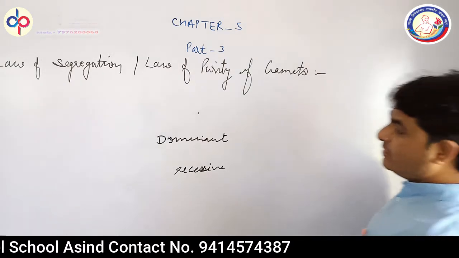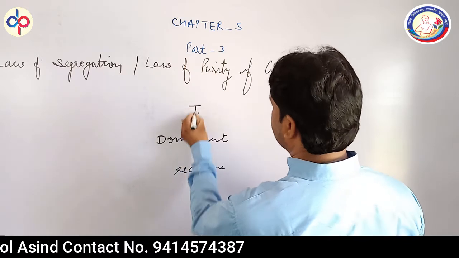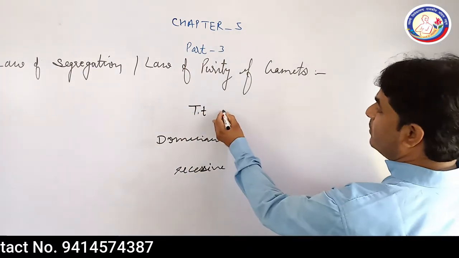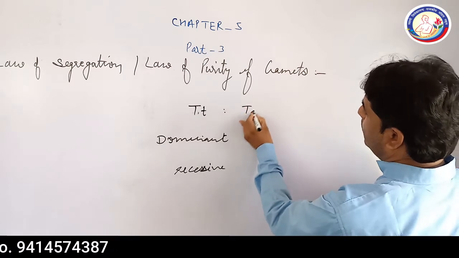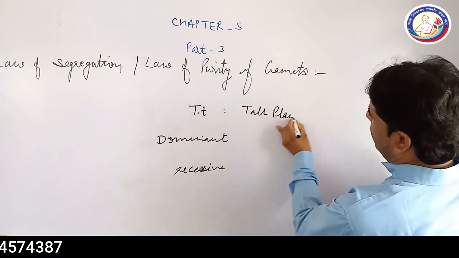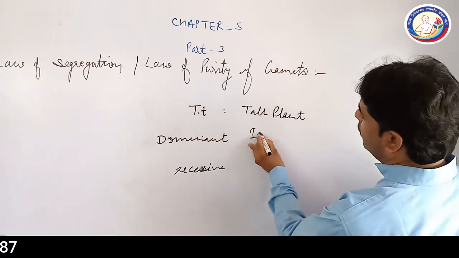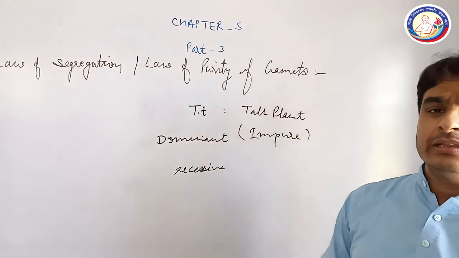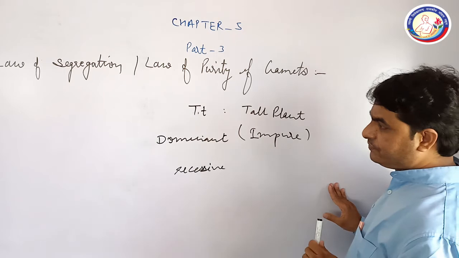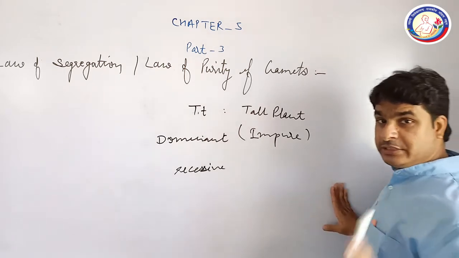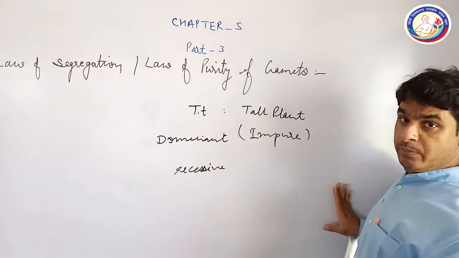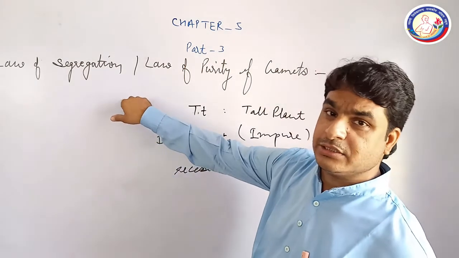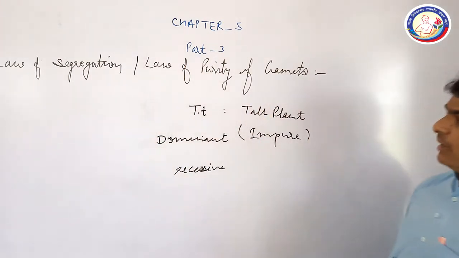Now the question is, when the heterozygous condition is here, suppose this is capital T and small t. So we will say this is a tall plant, and this is an impure tall because one allele is dominant and the other allele is recessive. So on the basis of the monohybrid cross, Mendel suggested another law, the law of segregation. It is also known as the law of purity of gametes.